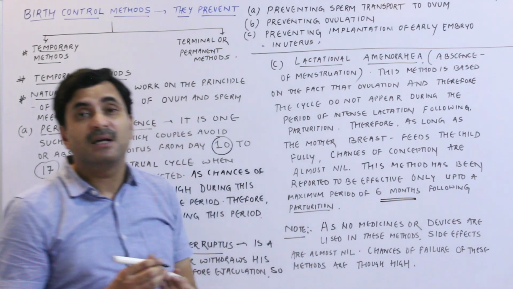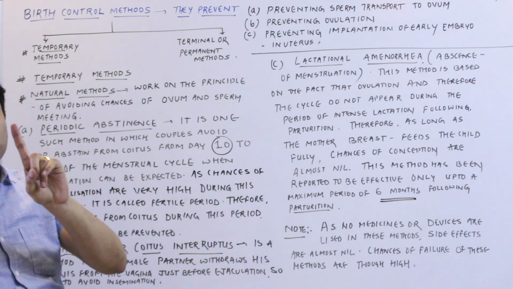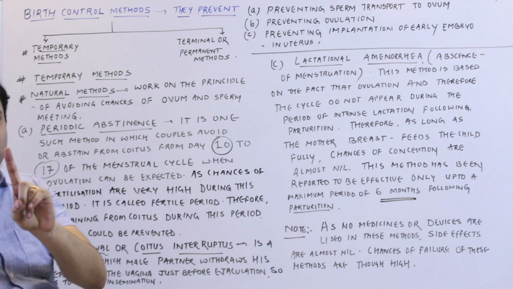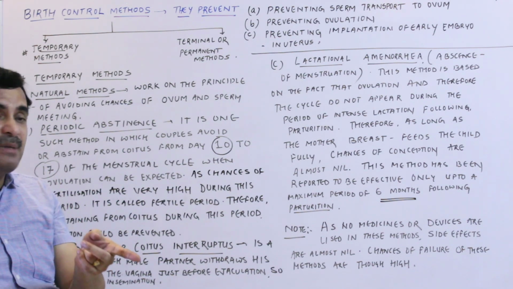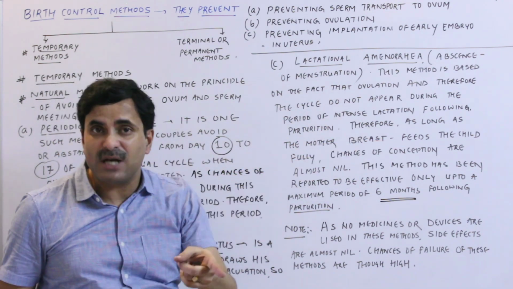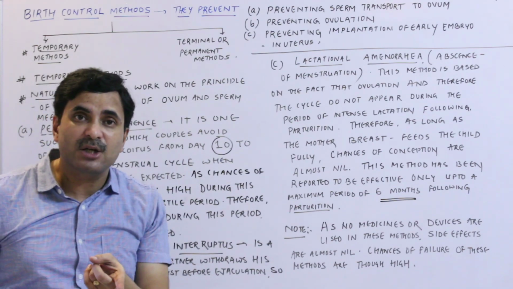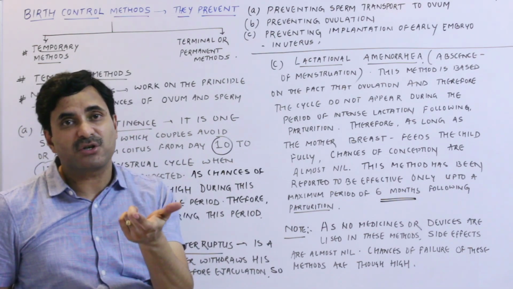This method is applicable only up to a maximum of 6 months after the parturition. Why? Because after the 6 months, what will happen? The menstruation cycle will start in the female, and the female will start ovulation and produce the ovum. So if the male ejaculates the semen into the female, then fertilization will occur.